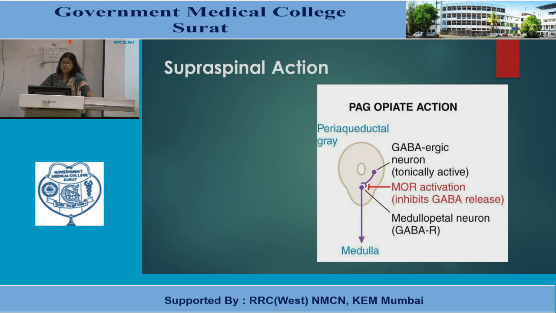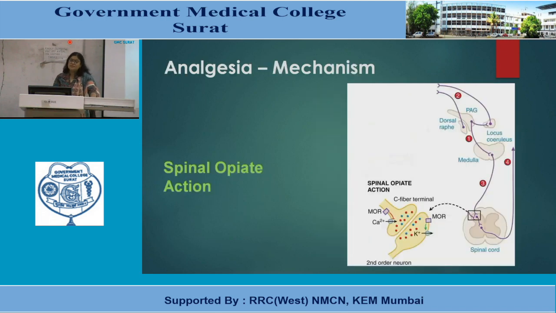In red it is the MOR, mu receptor activation, which inhibits GABA release.